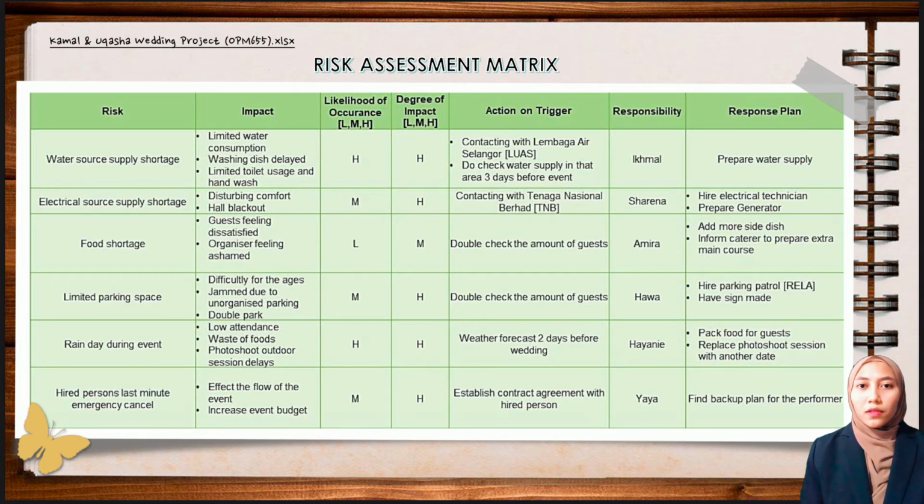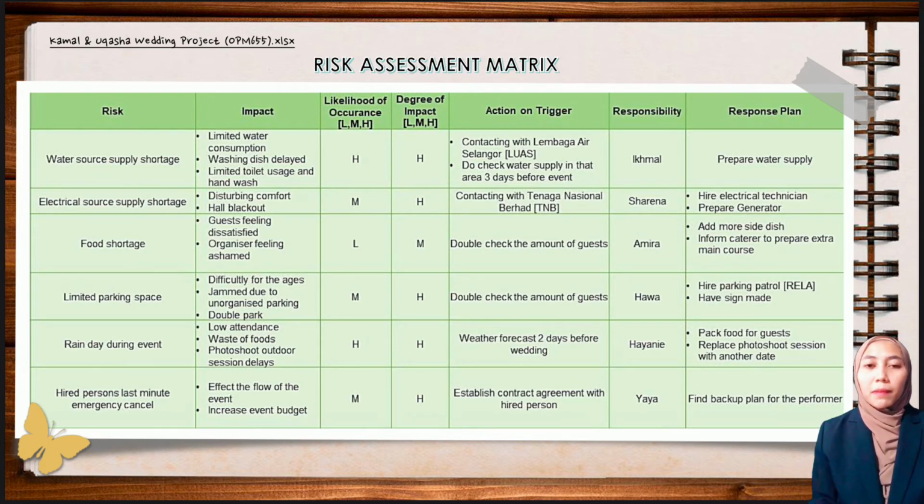Firstly is water source supply shortage. The likelihood of occurrence and the degree of the impact of this risk are high because our event will be held in the Selangor area. The second is electrical source supply shortage. The likelihood of occurrence for this risk is medium and the degree of the impact is high. The third risk is food shortage. The likelihood of occurrence is low because the risk rarely happens and the degree of impact is medium.